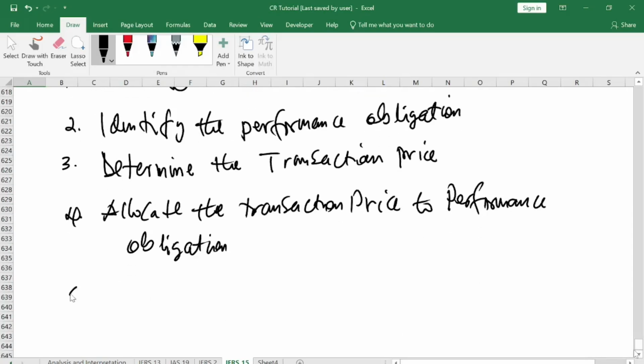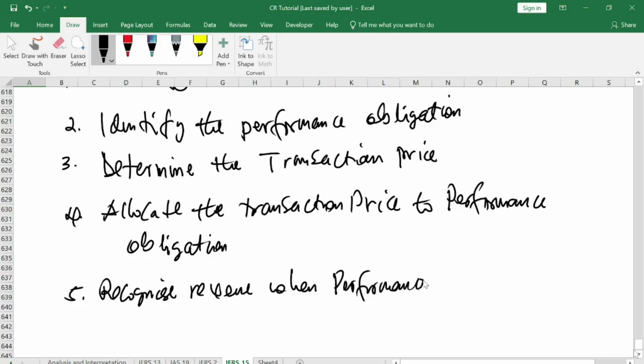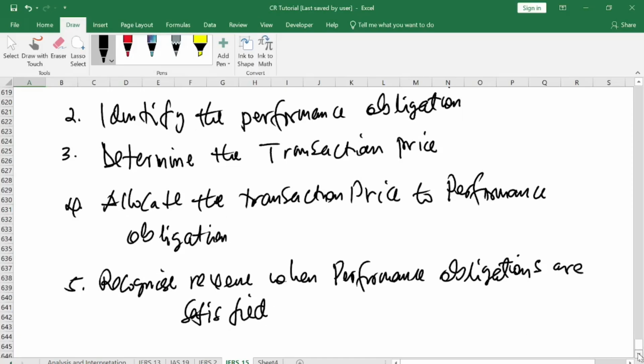And then the 5th one, recognize revenue when performance obligations are satisfied. So these are the 5 steps.